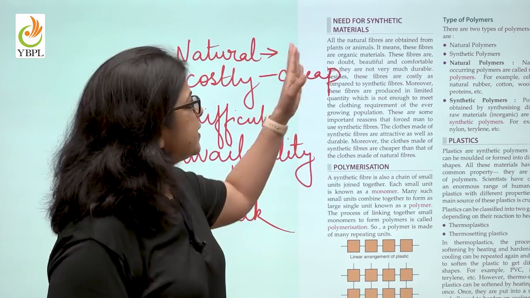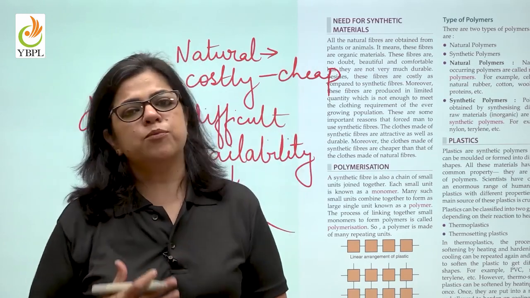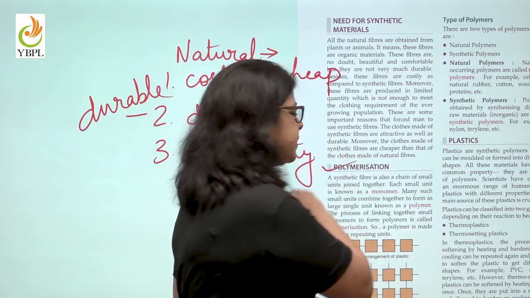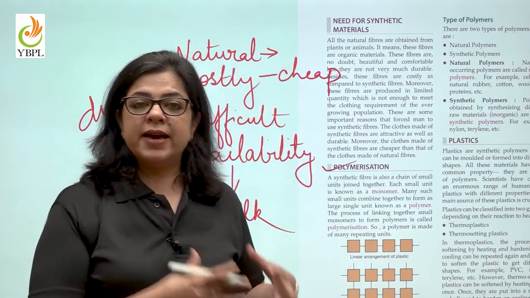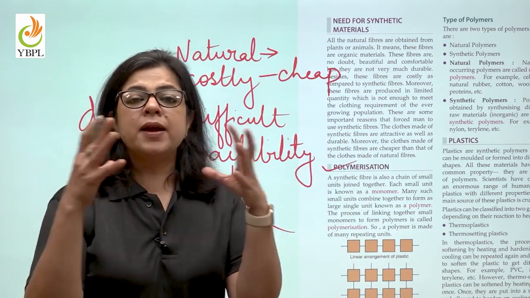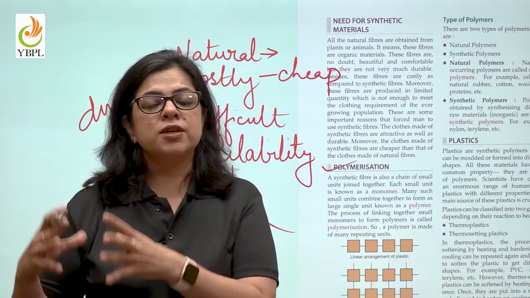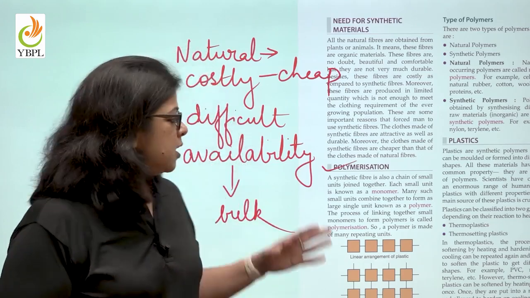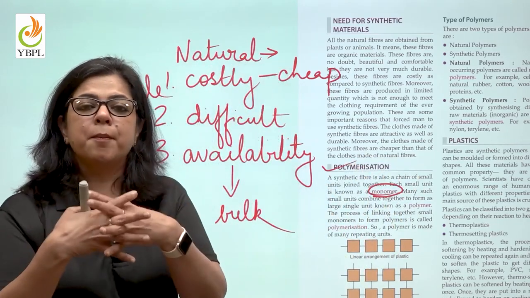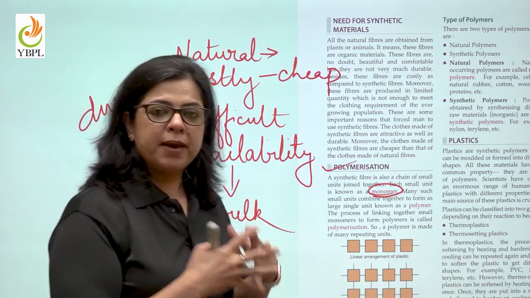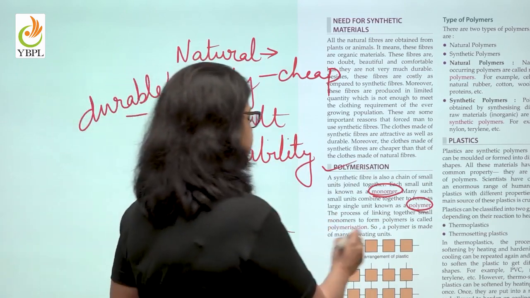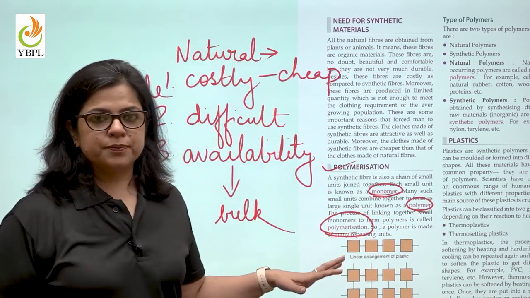That is why synthetic materials are gaining more and more preference above natural materials. Talking about polymerization, we have learned again and again in the different kinds of synthetic fibers that they are made by bonding of many units of a substance. So these single units are known as monomers. They are bound together to form many units, which are known as a polymer, and this process is known as polymerization.